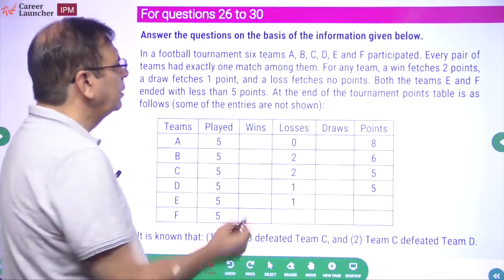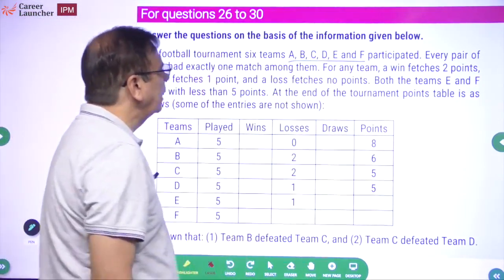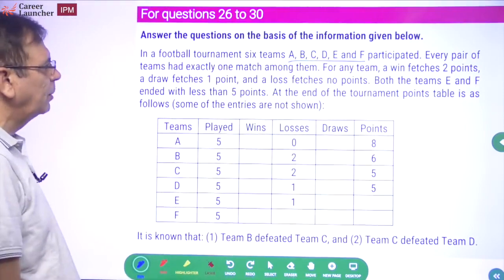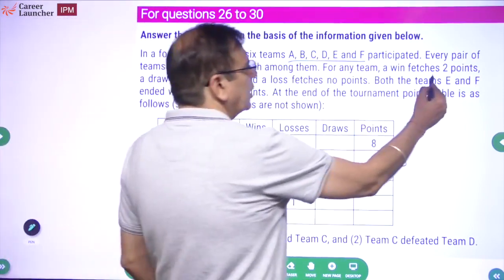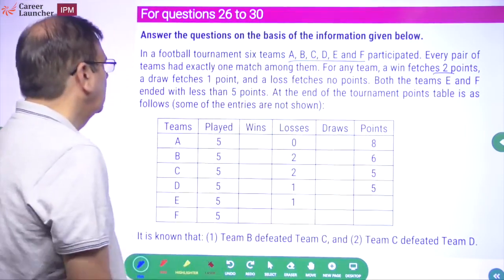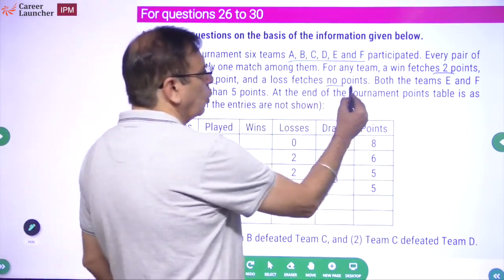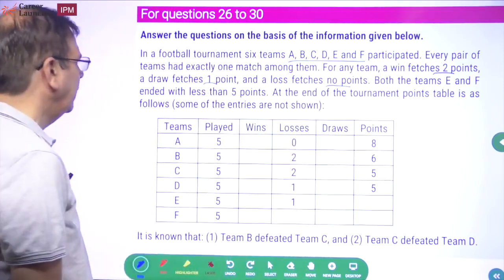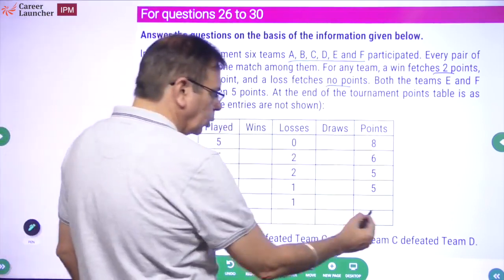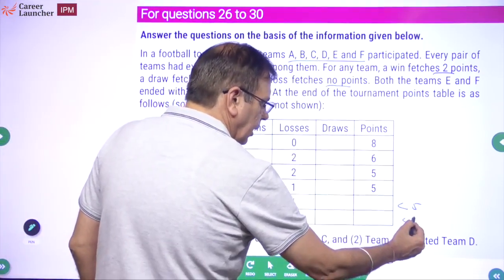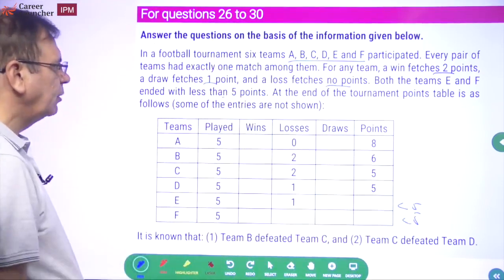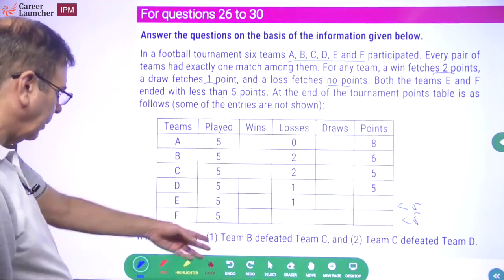In a football tournament, 6 teams A, B, C, D, E, F participated. Each pair of teams has exactly one match amongst them. For any team, a win fetches 2 points, a draw fetches 1 point, and a loss fetches no points. Both teams E, F ended with less than 5 points. E and F दोनों के less than 5 points है. Okay. At the end of the tournament, the table is given, and then some extra information.